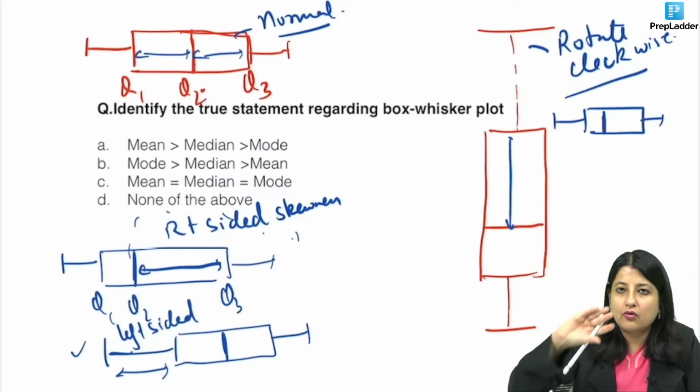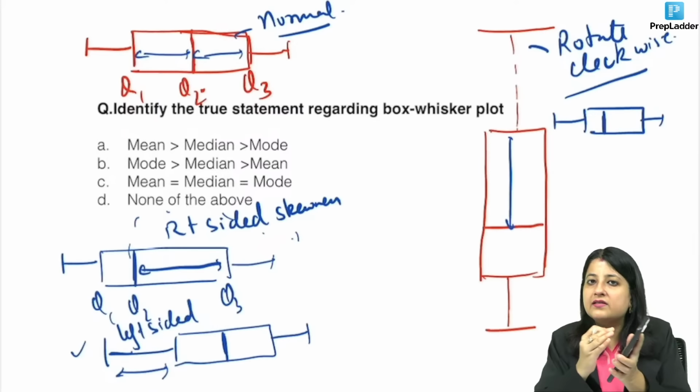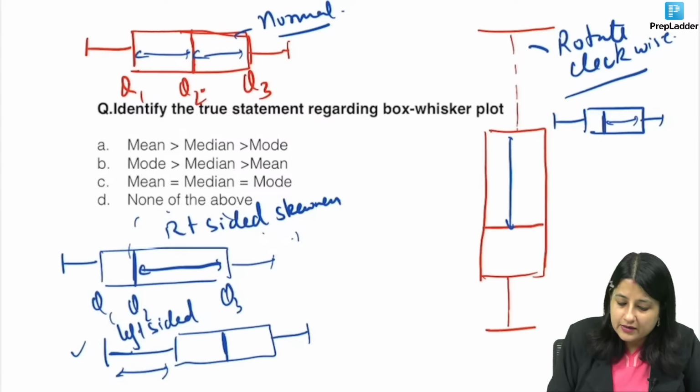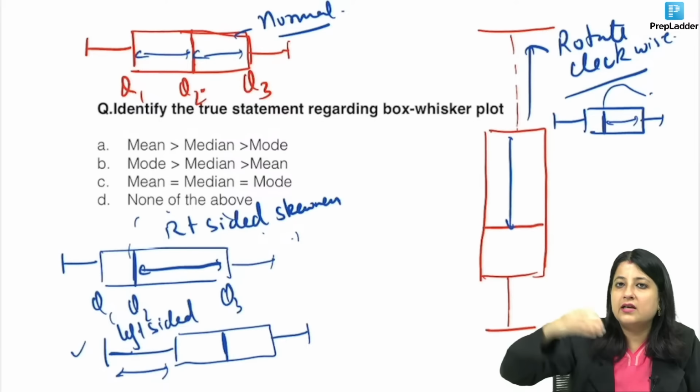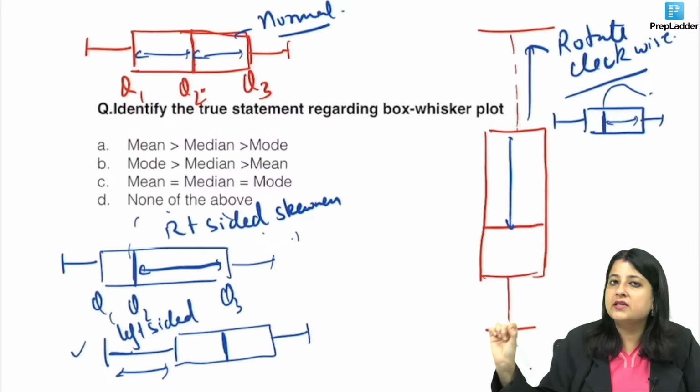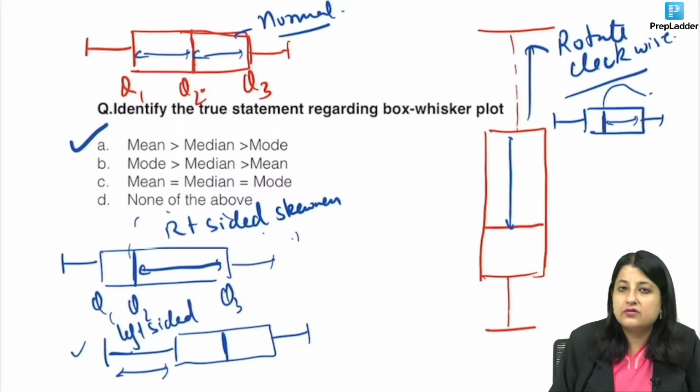You just have to rotate it. After rotating, you can see the gap is more on the right side. So this is a right-sided skewness, and the tail is also prolonged on the right side. And for right-sided skewness, we know the value: mean is more than median is more than mode. So this is your answer.